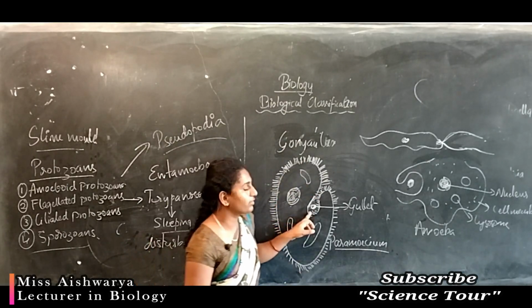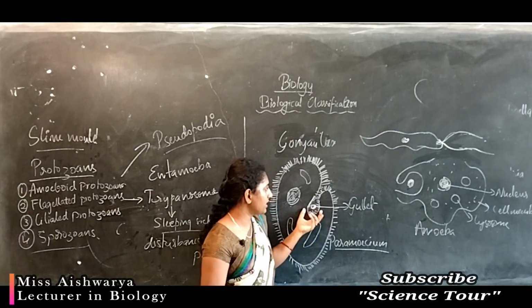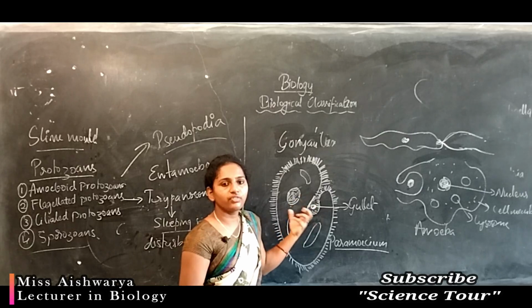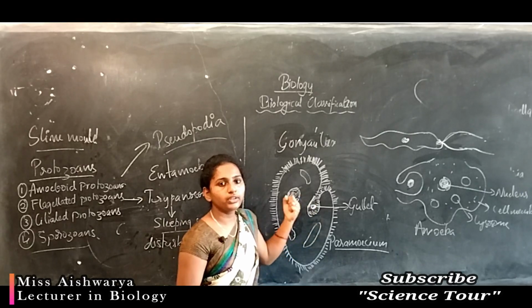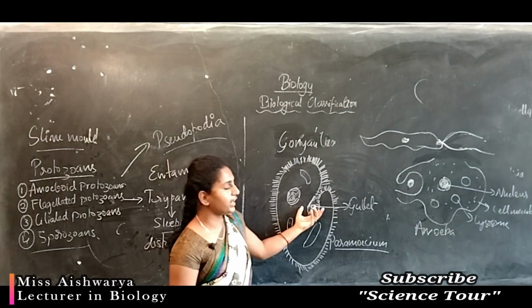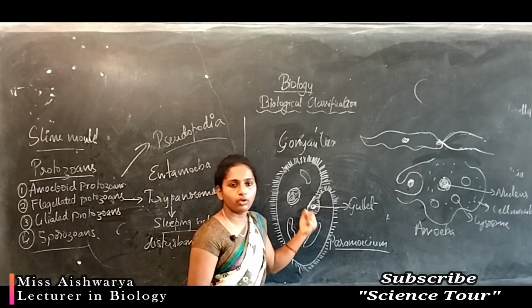So the gullet is a very important part in Paramecium which helps in engulfing food material. Just as we have a mouth, in this the gullet helps to store or capture the food content.